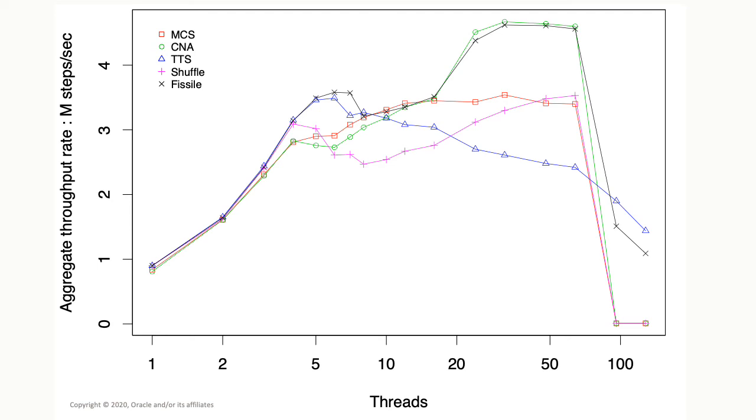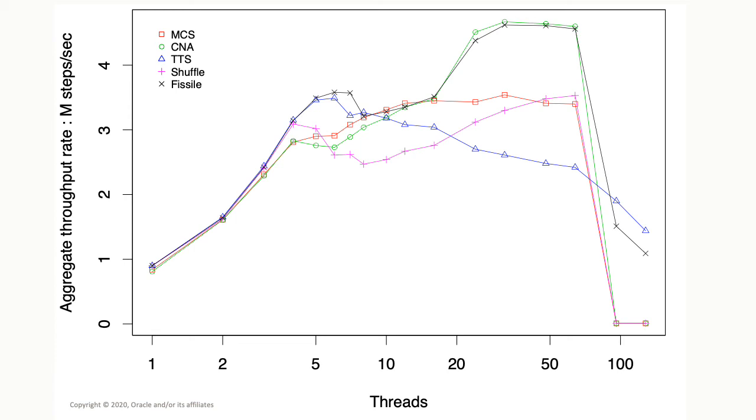I'll now describe a micro benchmark that illustrates a number of these points. The following benchmark spawns a number of concurrent threads. Each thread loops. It acquires a global lock, runs a short critical section, releases the global lock, executes a non-critical section, and as noted before, it simply loops doing that. At the end of a timing period, we report the aggregate number of iterations completed by all the threads collectively. On the x-axis, we have the number of threads, and on the y-axis, we have the aggregate throughput.